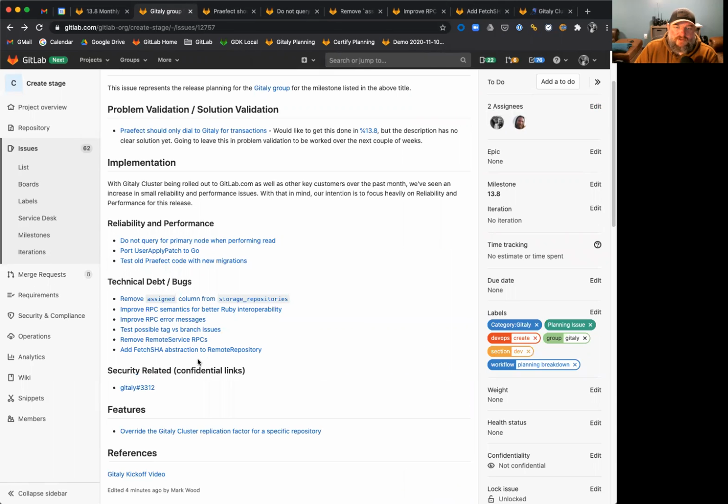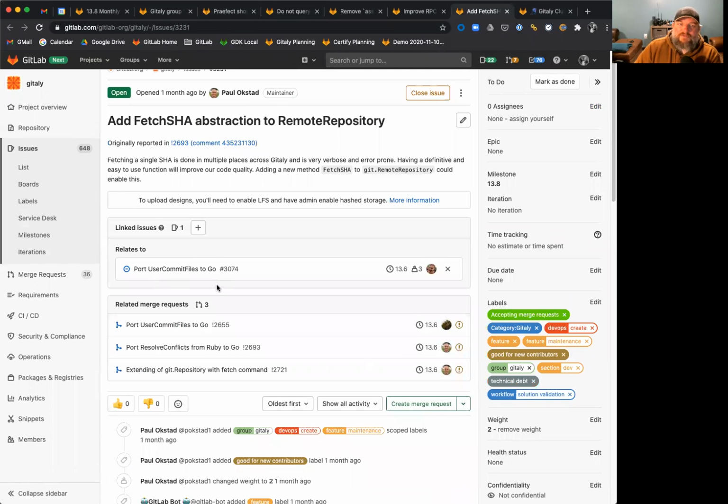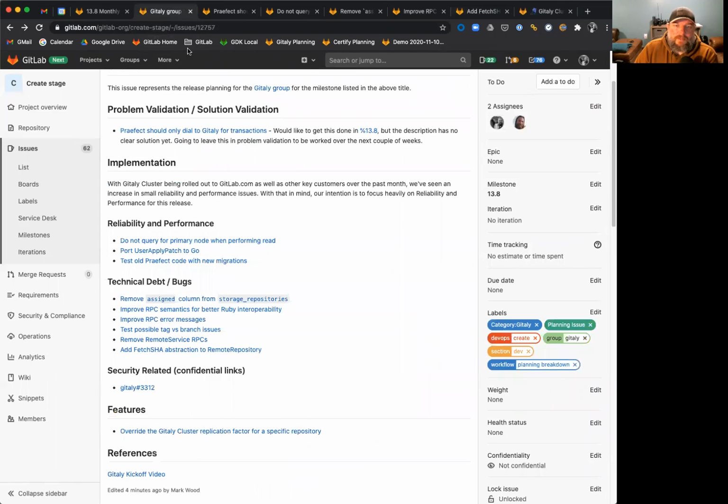Another thing we're looking to do is to add the fetch SHA abstraction to remote repository. Right now, fetching a single SHA is done in multiple places across the code base. This can tend to be error prone if we don't catch all of them when we make updates. So we're looking to have an easy to use function that will generalize this functionality and that can be called throughout our code base, which should eliminate code complexity and ensure higher availability and fewer errors, which is also very instrumental in our success. I'll leave the rest of these for you to look through.